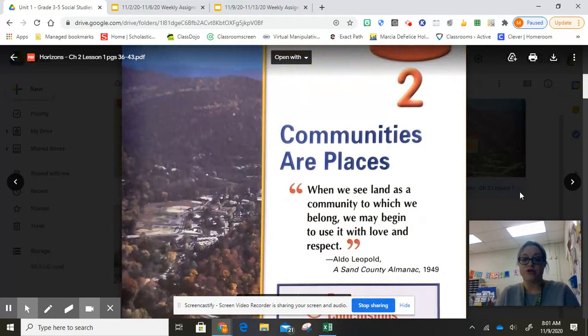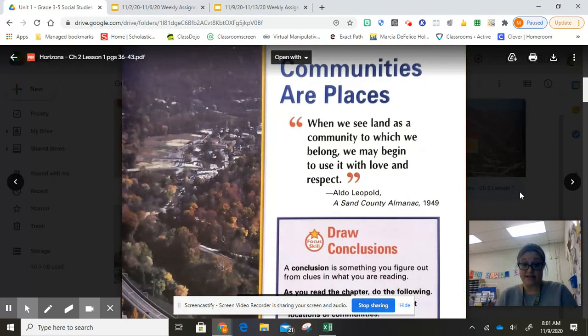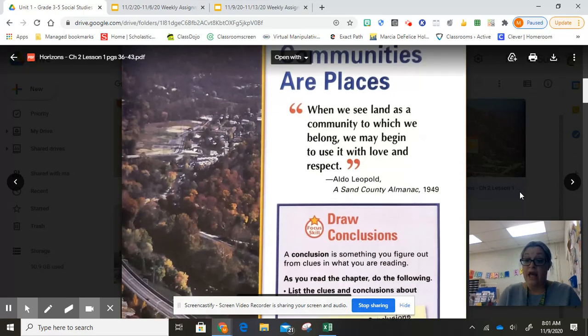All right, chapter 2, communities are places. So when we see land as a community to which we belong, we may begin to use it with love and respect. So we're talking about being good citizens and being a good member of our community. And we need to be invested in that community and in that land for us to make sure that we make good decisions and to be a good citizen.